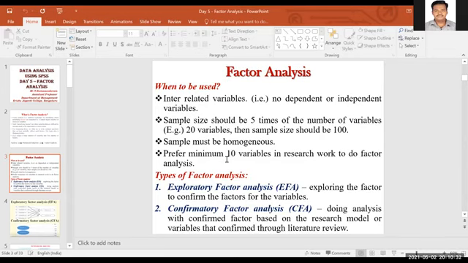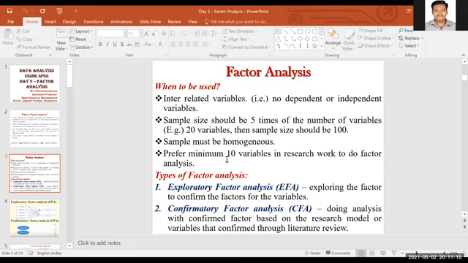There is no concept of dependent or independent. No need to worry about that, but all the variables should be interrelated. That's what I told you. See, ventilation, cleanliness, safety, hygiene, all these variables are interrelated among themselves under the common variable called work environment. So it should be interrelated variables. Don't worry about whether this is dependent or independent. No such concept is needed in factor analysis, because we need to confirm the factor first. After confirming the factor, we can choose which variables depend upon the outcome variable.